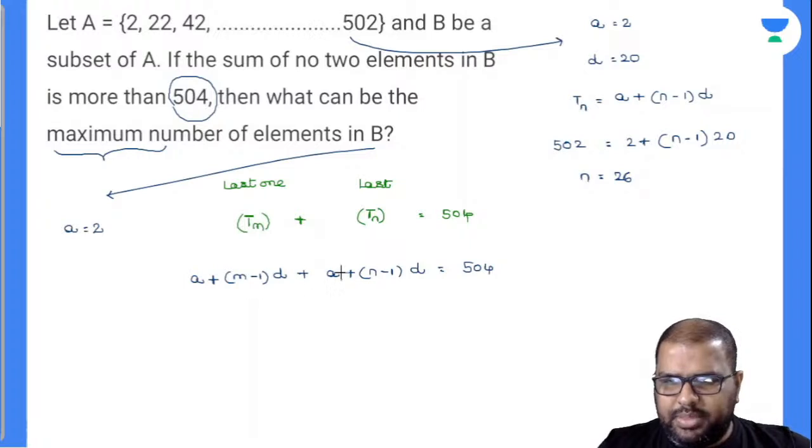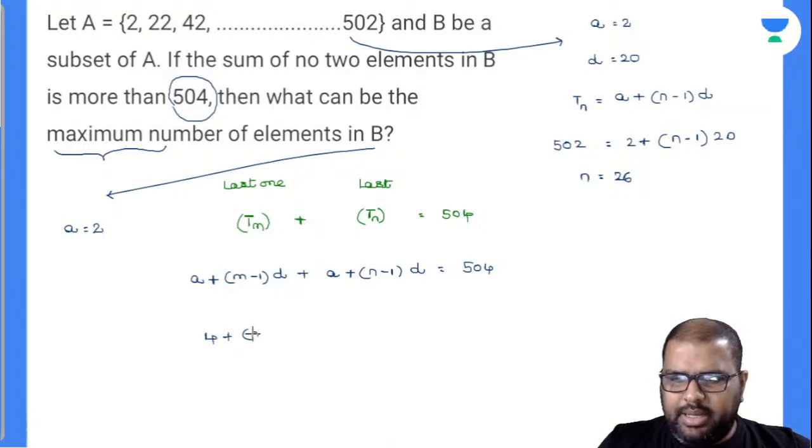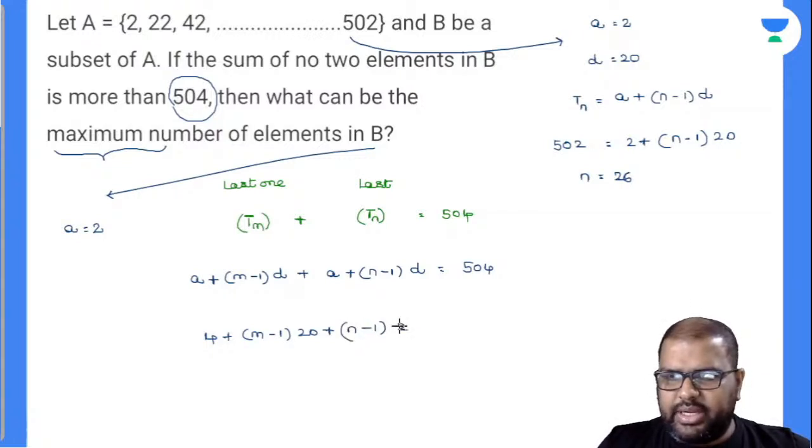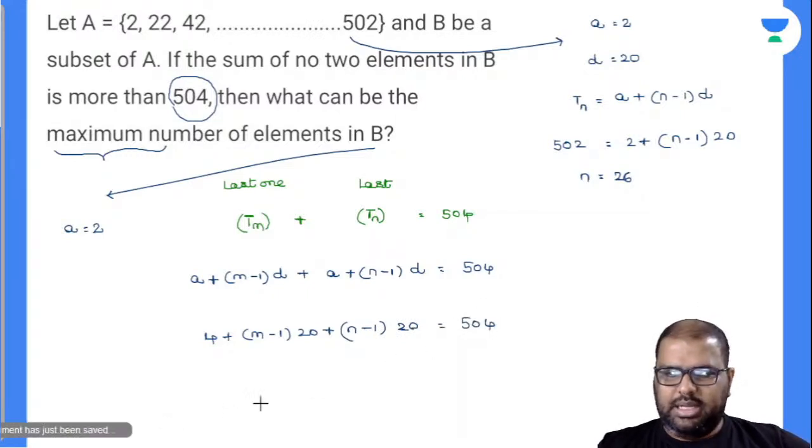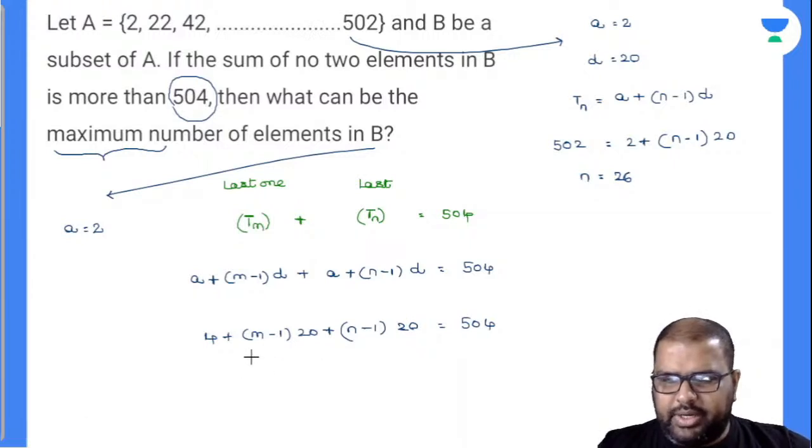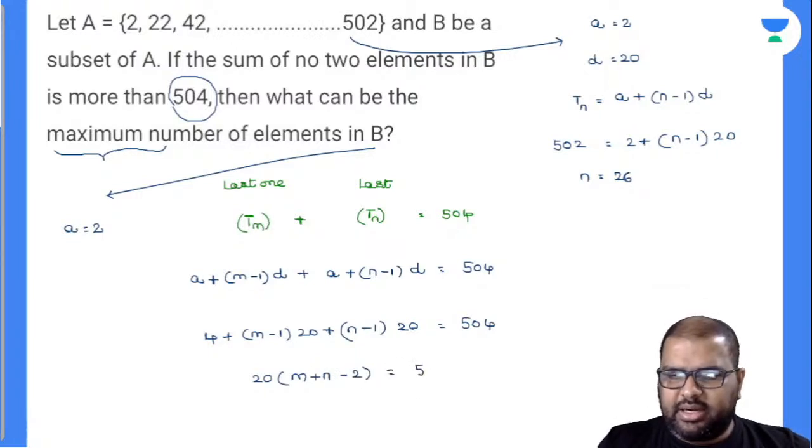Now I'll add: 2 plus (m minus 1) into d, d value is also 20, plus 2 plus (n minus 1) into d, d value is 20, is equal to 504. Right, so then what can I do? Can I write this as 4 plus 20 into (m plus n minus 2) is equal to 504? Taking 4 to this side, and 20 to this side, m plus n minus 2 will be the thing there, is equal to 500 by 20.